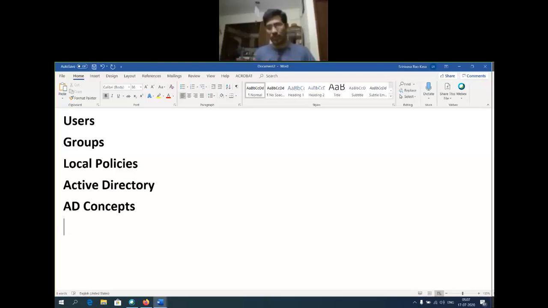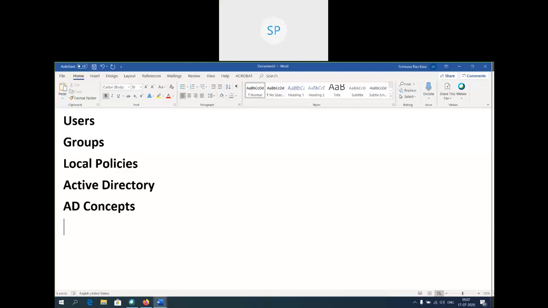First, users. Yesterday we completed the installation of Windows 2000 server, Windows 2008 server. Whoever installed Windows 2008 server or Windows 2012 server, it's good. You understand how to install Windows server.